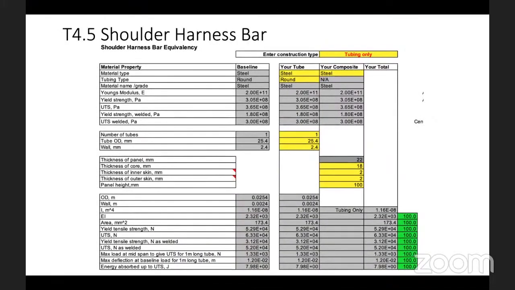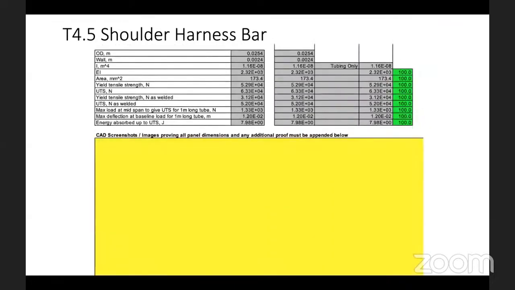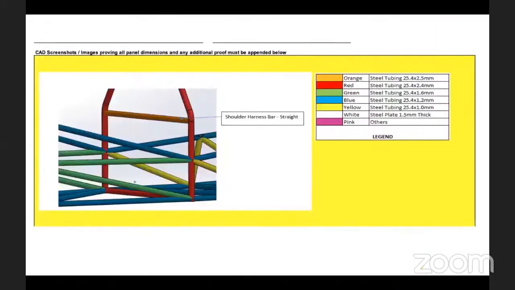So coming to the next tab, it is the shoulder harness bar. This is the shoulder harness bar, which is generally mounted on the main hoop. Again, you need to put the minimum requirement, whatever it is, and you see this has to turn green. There's an image area given for the screenshot of the CAD image, so you just have to place this. Legend is important, as I said before. Here, for the shoulder harness bar, they have written it's straight. Okay, it's straight, good, but what else is missing?